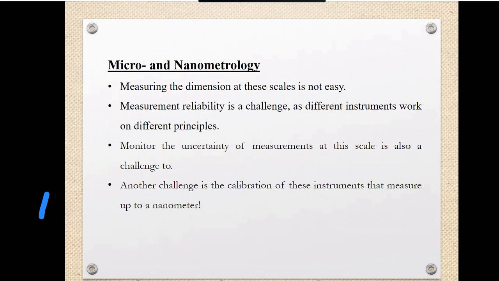Maintaining measuring reliability is another challenge, because there are different types of instruments available for a particular scale. If we have to measure something at the micro level, there is not only one instrument, there are different types of instruments. So understanding the reliability of different instruments working on different principles is a very big challenge. And the next is to monitor the uncertainty of measurement.